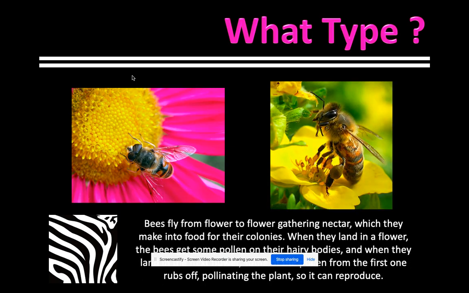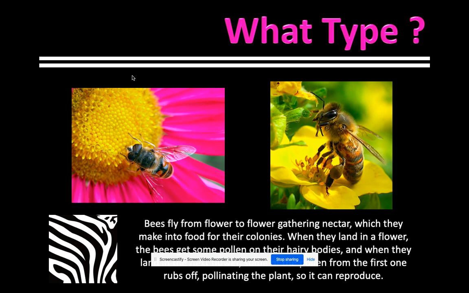So let's start with this example. Read it. The bees get some pollen. You have to ask yourself, are they both benefiting? Is one benefiting and one being harmed, or is one not harmed and not getting anything from it?